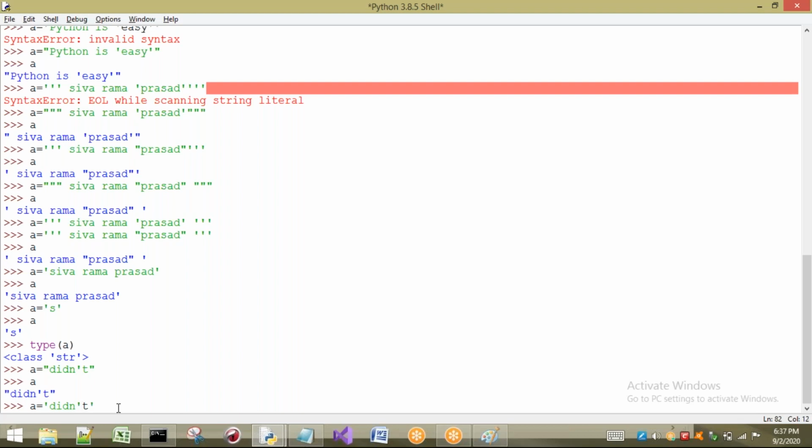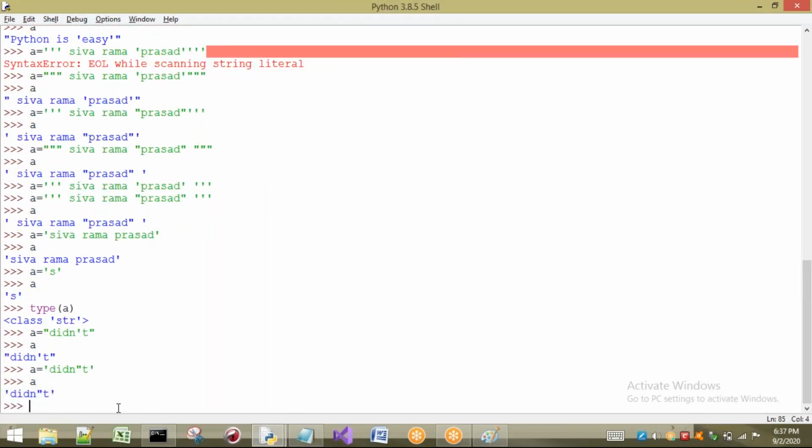If you want to print double quotes, for example in this way, compulsorily it has to be enclosed in single quotes. If I want to print a double quote inside double quotes, it is not possible. For example, here I will take double quotes. Now what happens? See here, the color is black. That means there is some error. The reason is single quote opens, single quote closes, so what about the other single quote? So if you want to print a single quote, we have to go for double quotes only. Yes, that is a correct point.